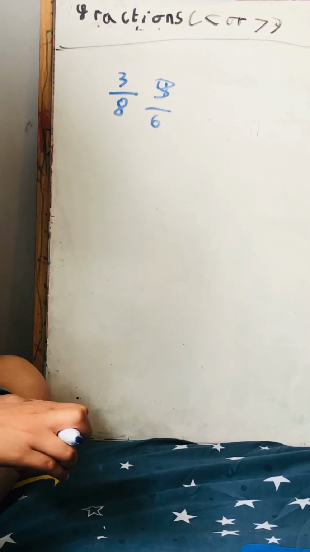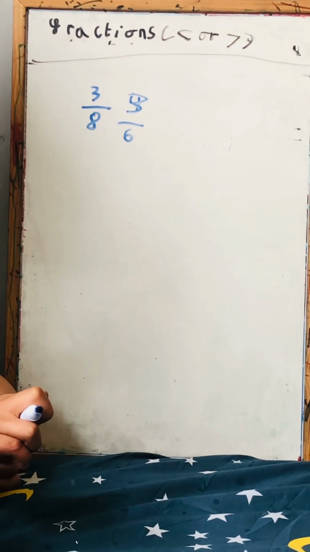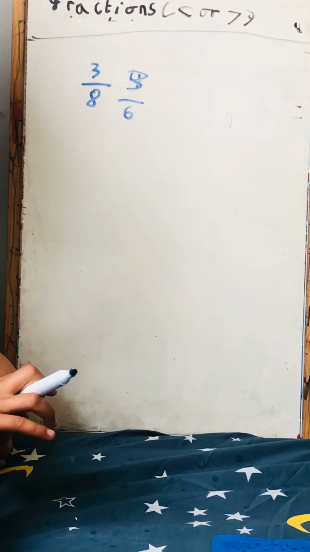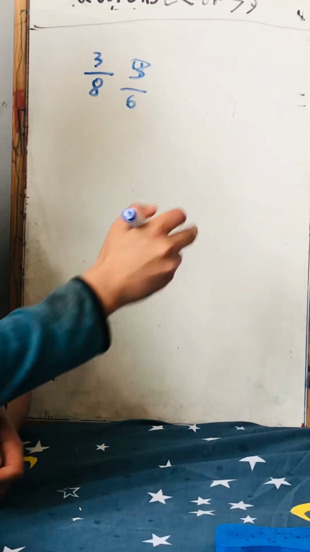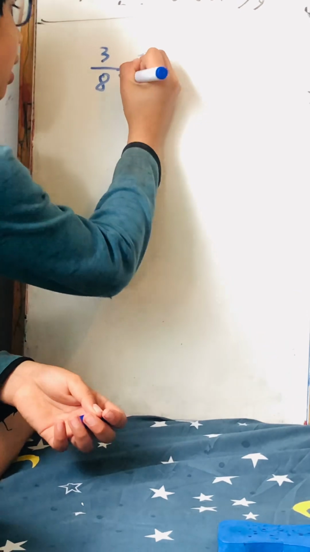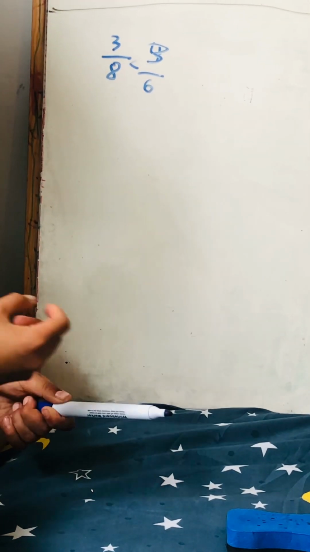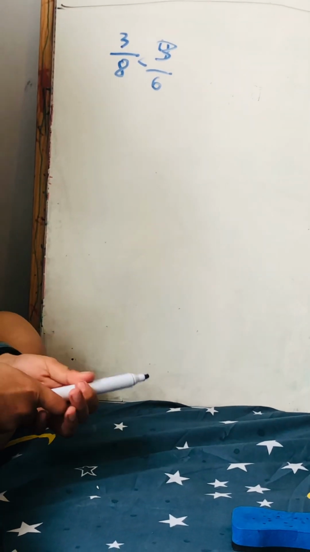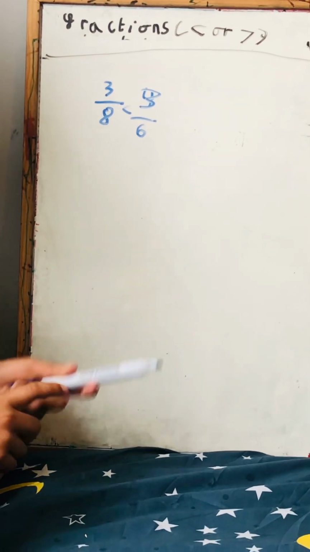I'll give you 20 seconds to 1 minute, or if you want less, or pause the video to get more. Let's see if you can get it right. So it's 3 by 6 because of course the numerators are the same, so it's the same amount coloured in, but for the 8 there's more parts, so it'll be smaller, but for the 3 by 6 there's fewer parts, so 3 by 6 is bigger.